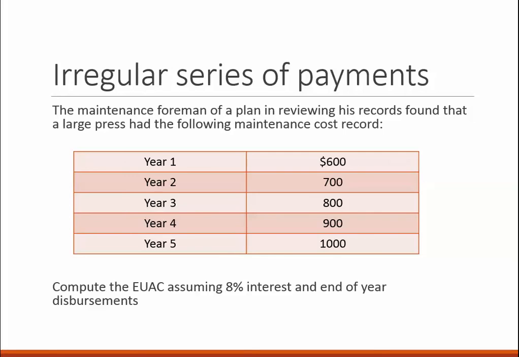Remember that whenever you have a gradient, you have to find P first, so first you need to use P given A or P given G and then turn it to A, or no, you could just do, let's see, A would be equal to 600 plus 100 A given G for 5 periods at an interest rate of 8, and that should give you the same thing.